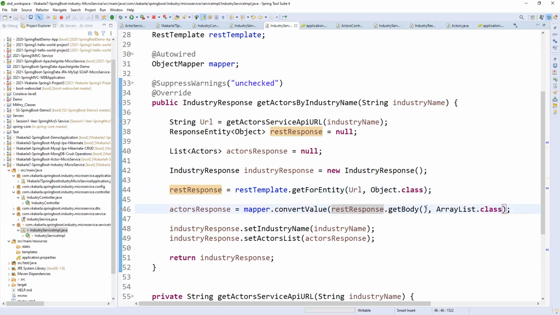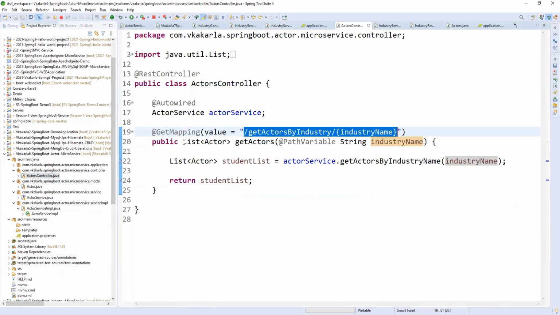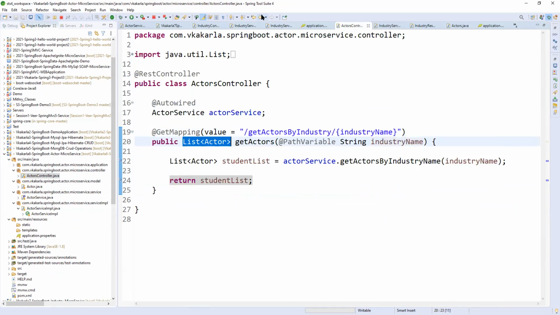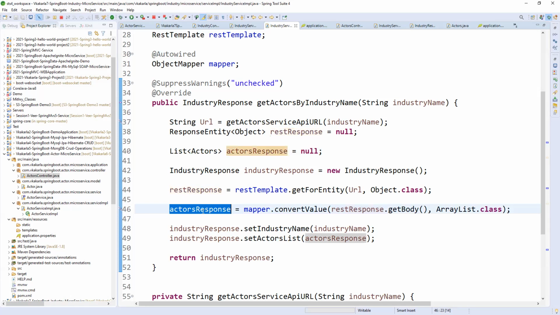Whenever we get the response body, the actor service is returning a list of actors. Why? Because in the controller, the return type is a list of actors, right? The same way, I'm preparing a list of actors response, as null. So I'm giving the list of actors.